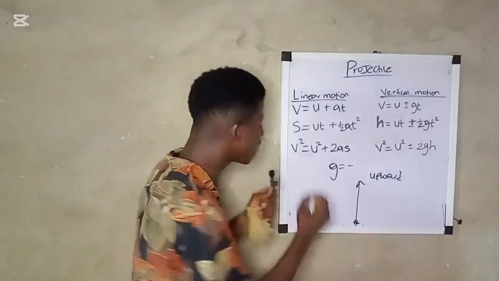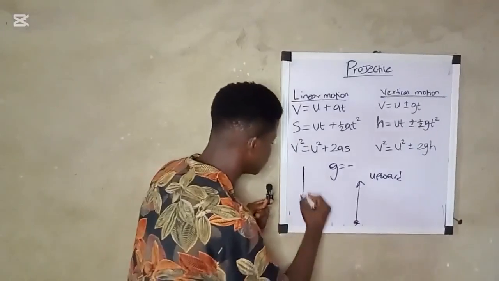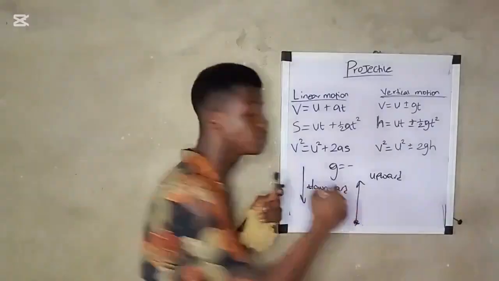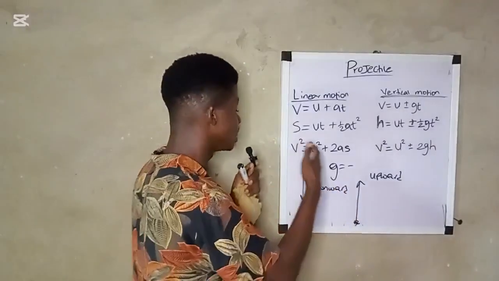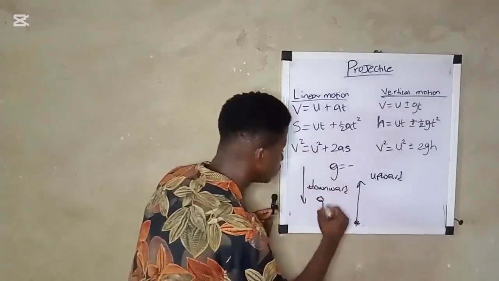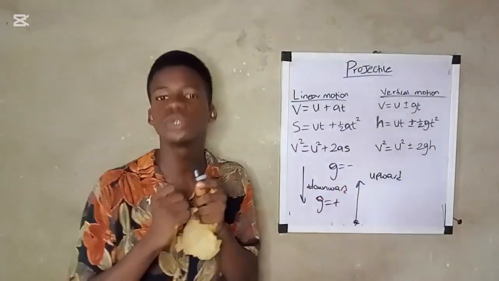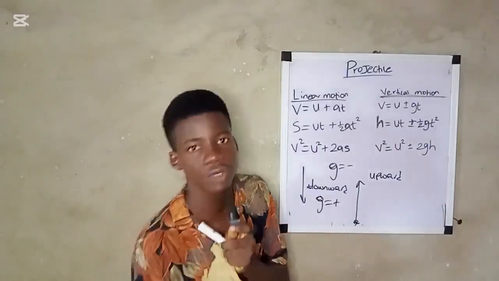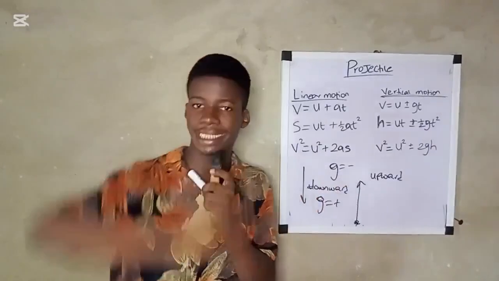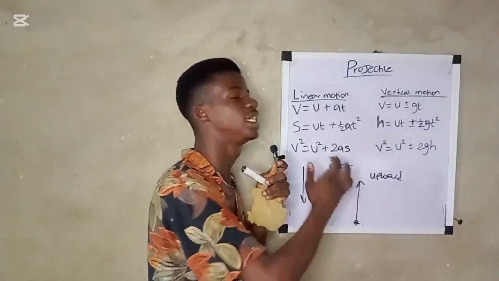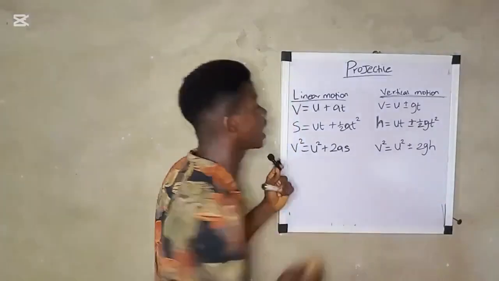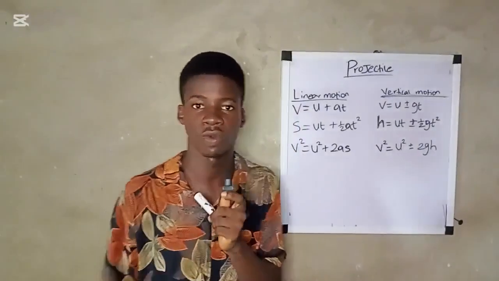Whenever an object is moving downward, in the same direction as g, g will be positive. So take note: when an object is moving upward against gravity, g is negative, and when an object is falling down, g is positive.